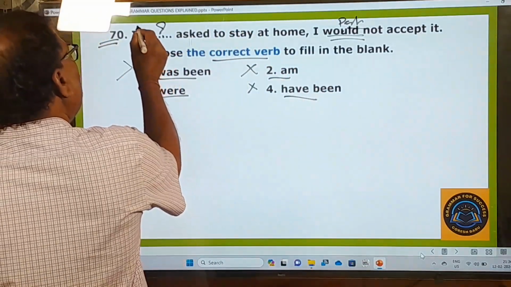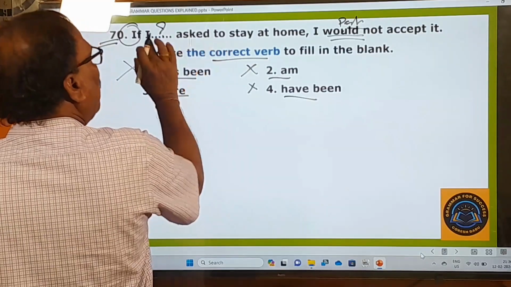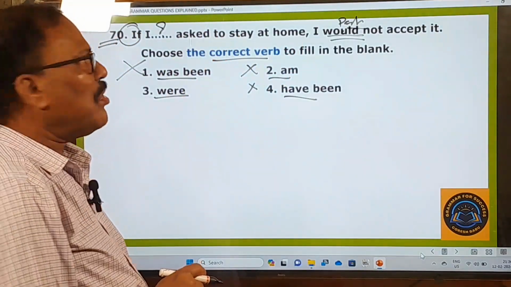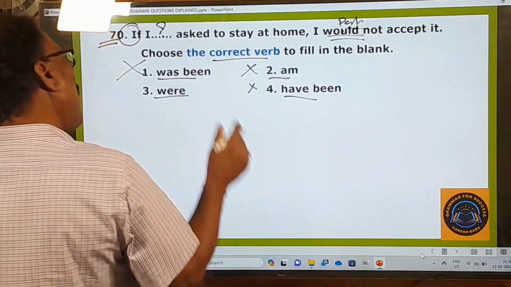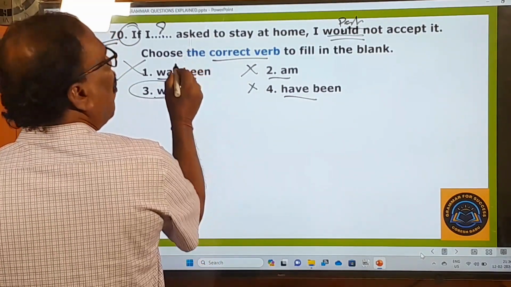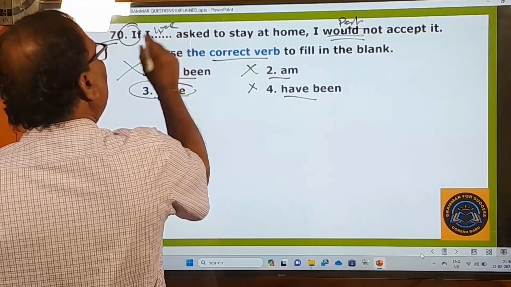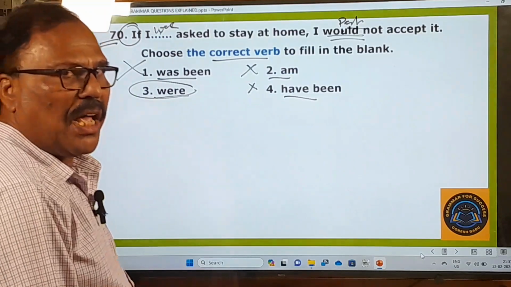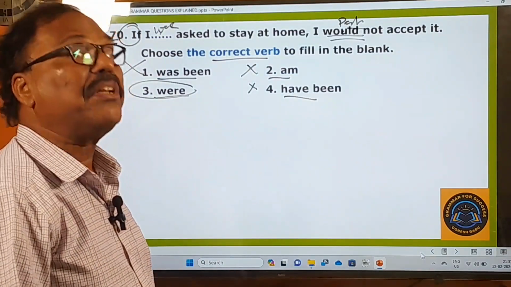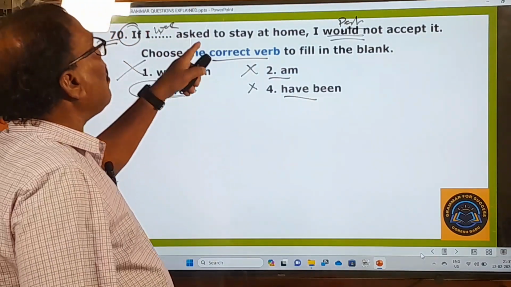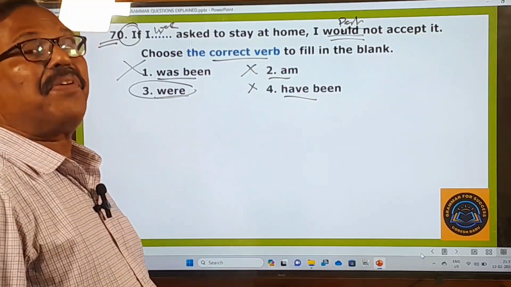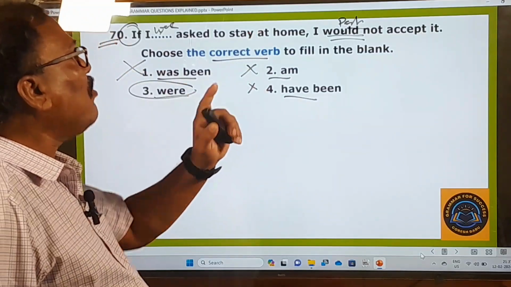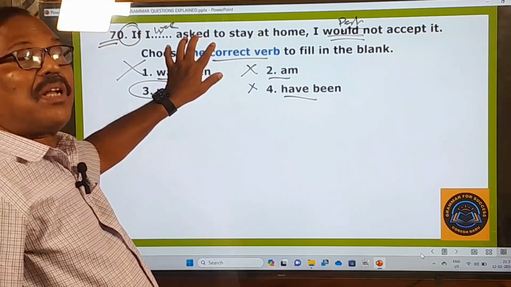And moreover, this is a conditional clause. If I dash ask to stay home, that means it's a conditional statement. So in the conditional statement, always we have to use were, the be form. So you have to use only were. This is a subjunctive mood. If I were asked to stay at home, of course I am not going to be asked to stay at home, but if at all, if I were asked to stay at home, I would not accept it. So this is an impossible conditional sentence.